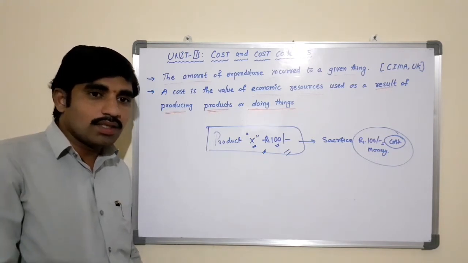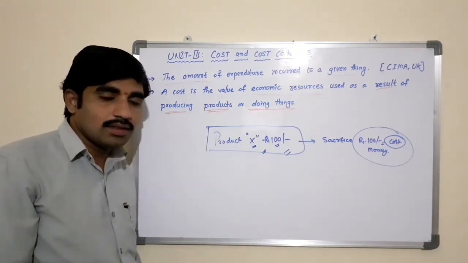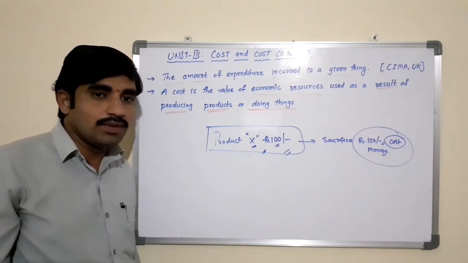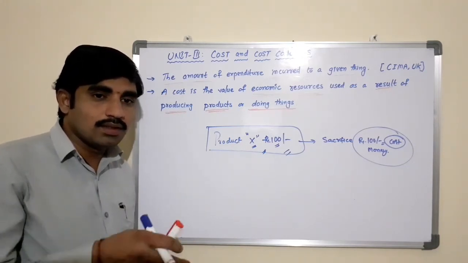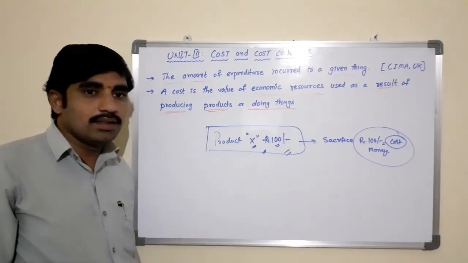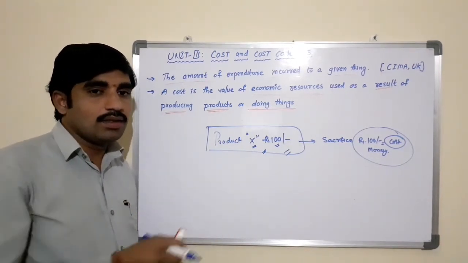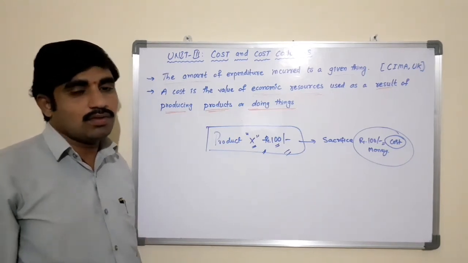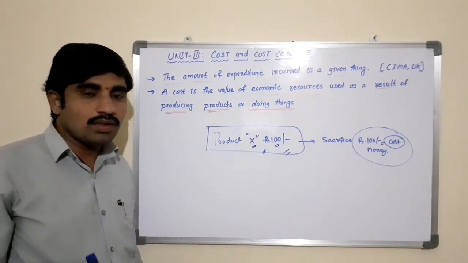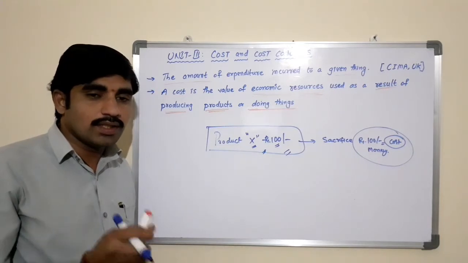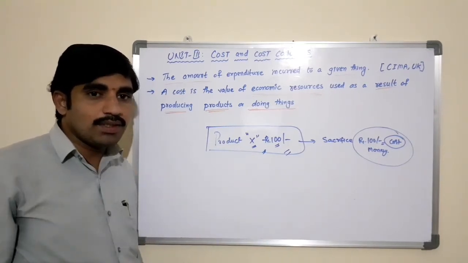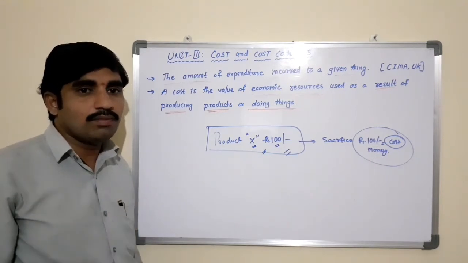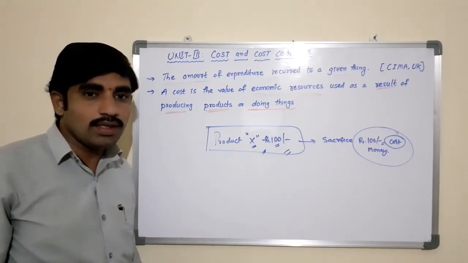Whatever we are sacrificing in order to get something, in the market or in the society, anywhere, is known as cost. So what is cost? In simple words, it is an expenditure or sacrifice in terms of money or money's worth.